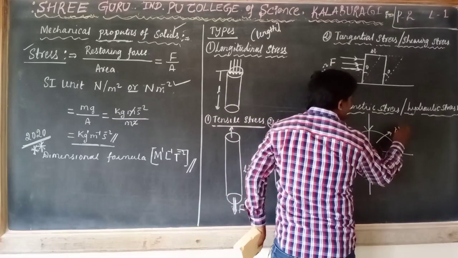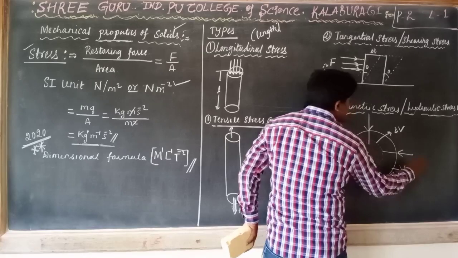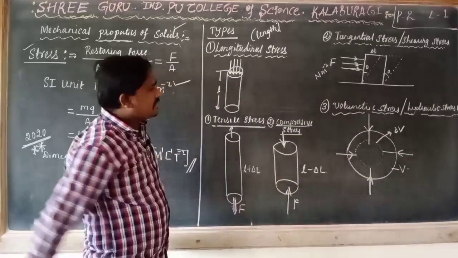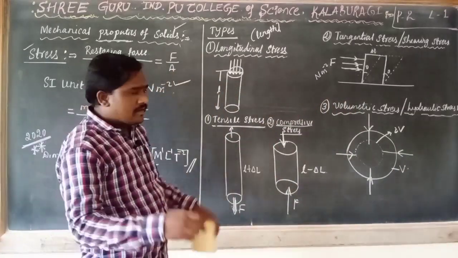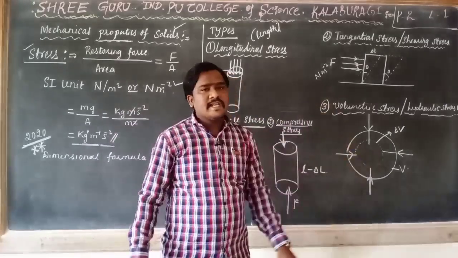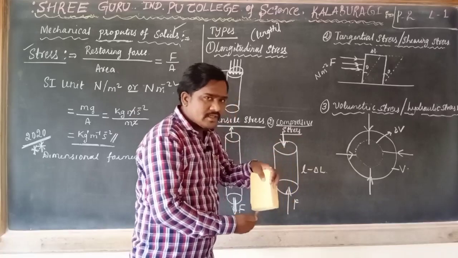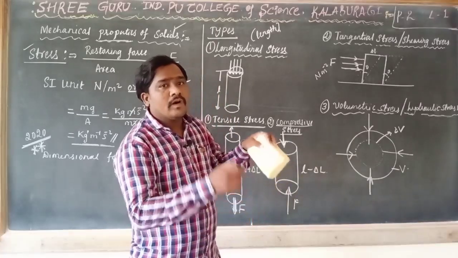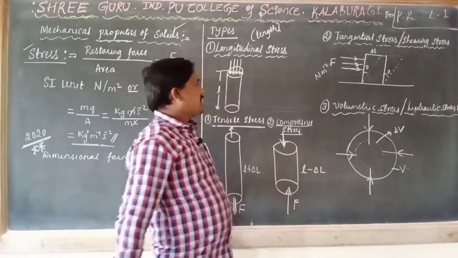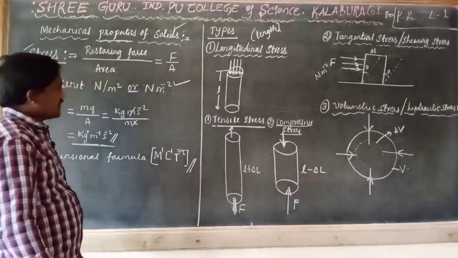This is the change in volume. This is the original volume. What is the definition of volumetric stress? When an object is immersed in a liquid, the liquid exerts force in all directions. Because of that force, volume is going to decrease. This is called volumetric stress.